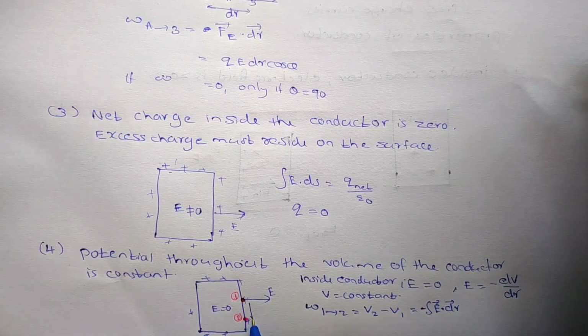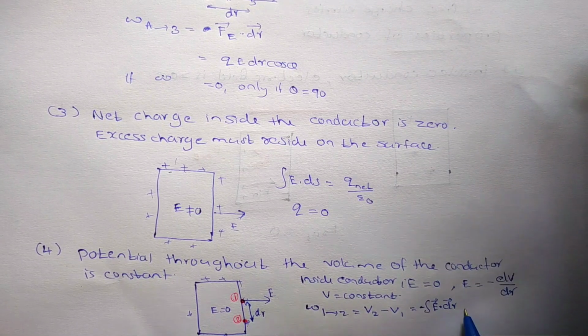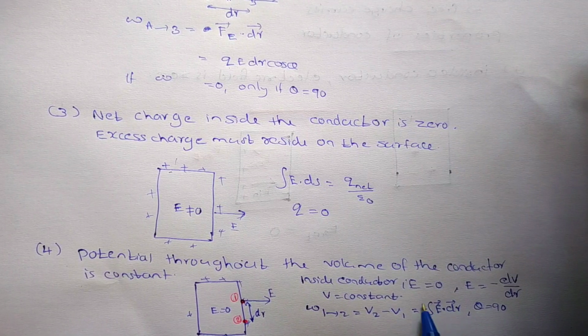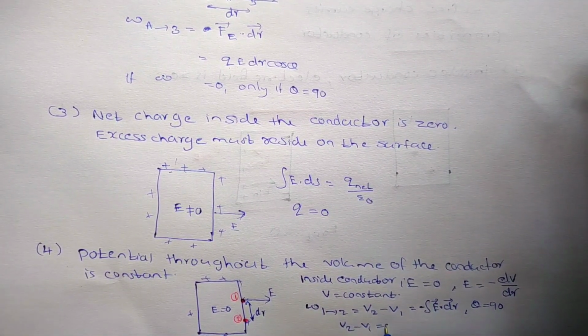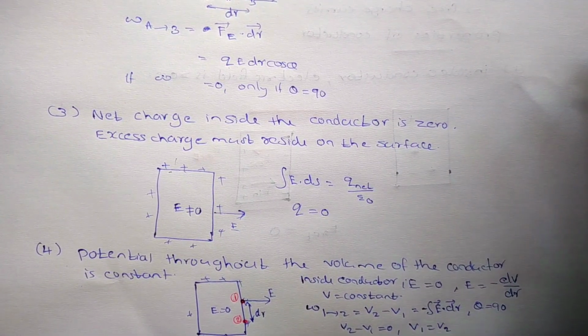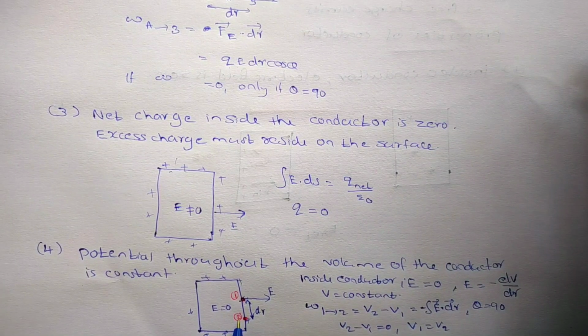So here theta is equal to 90 degrees, and this term is 0. So what do we get? V2 minus V1 is equal to 0. That means V1 is equal to V2, so the potential at point 1 is equal to the potential at point 2.